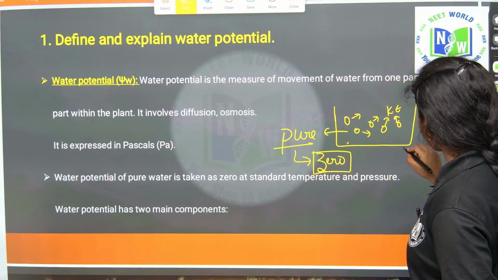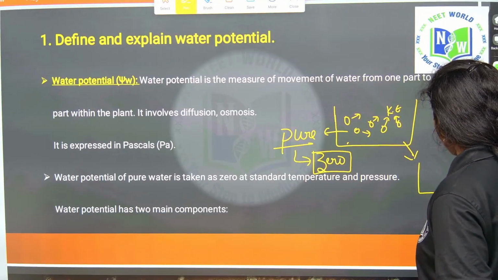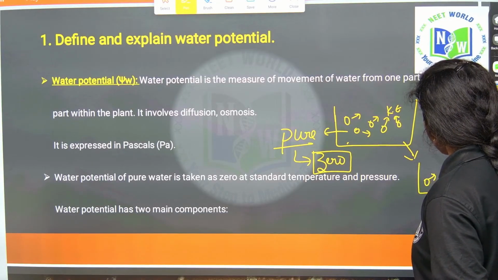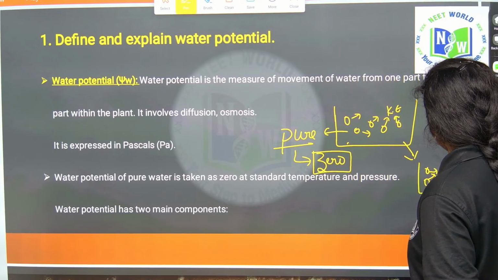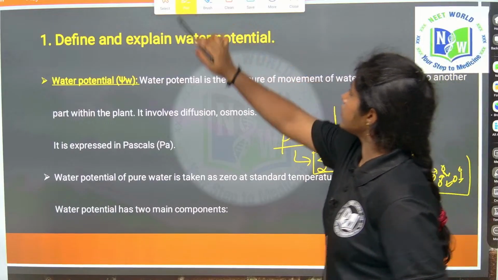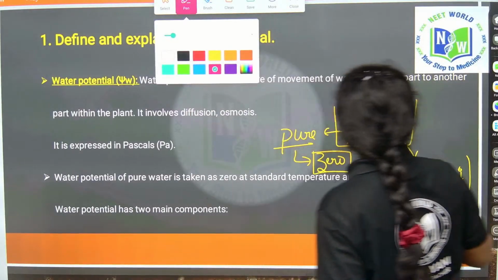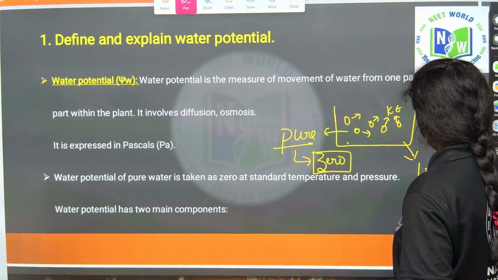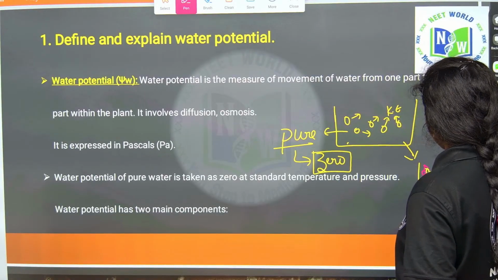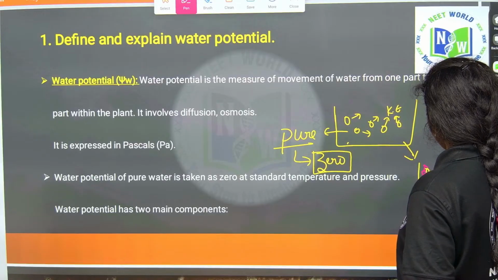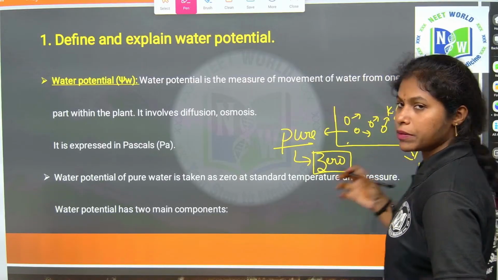So now I added solutes to this water. For the dilution of these solutes, the water also uses energy now. So however many solutes we add, that much it will become negative.